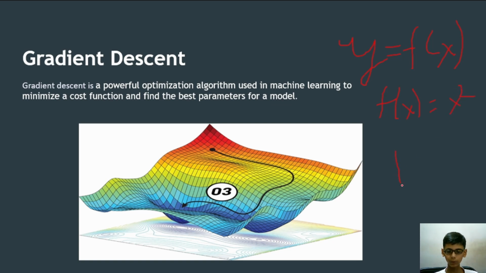So the plot would look like this if you plot x and y.